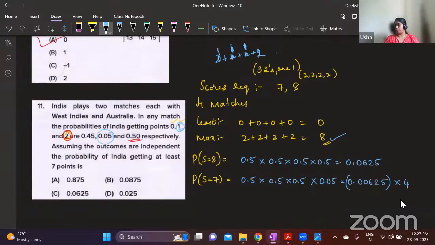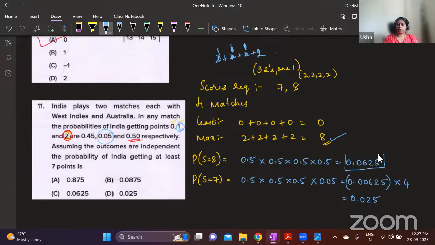So multiply into 4. Understood this? Yes or no? Why we are getting 0.00625 into 4? This is 0.025.